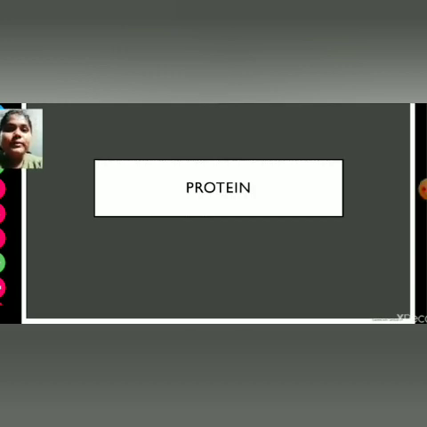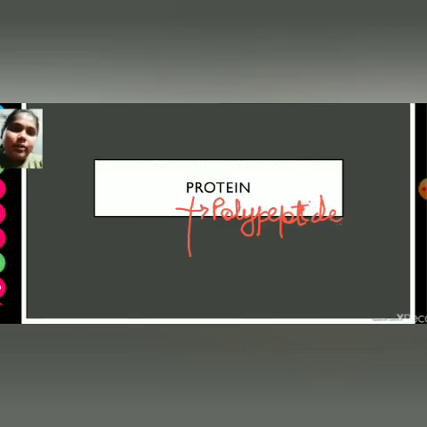Therefore we can conclude from there that proteins are the building blocks of our body. What are proteins? There is a basic question which needs to be answered. Proteins are polypeptides. What does polypeptide mean? Poly means many and peptide means peptide bonds. That means protein contains many peptide bonds.